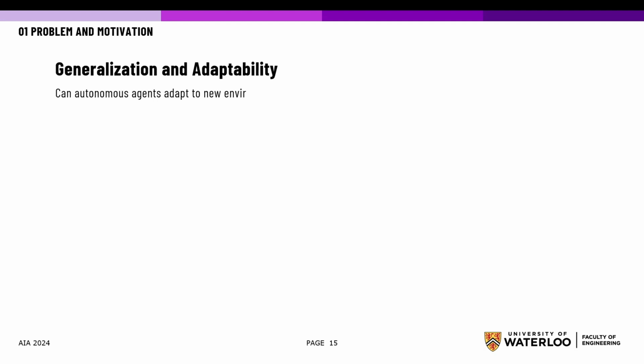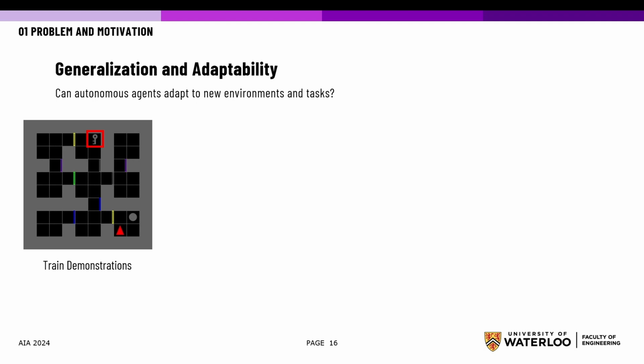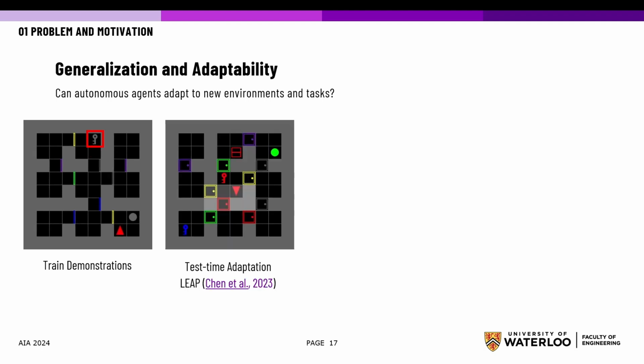We ask the question, can autonomous agents adapt to new environments and tasks not observed during training? Consider the training demonstration here. A single goal reaching task in an environment with open doors. The agent never tries to open a door when we try to adopt the same policy to a maze-like environment with closed doors, since it has never seen a door open action during training.